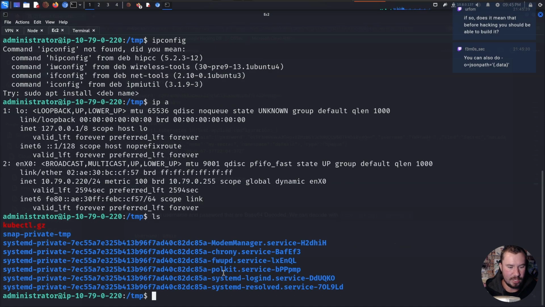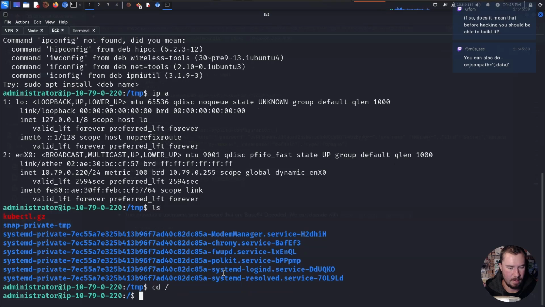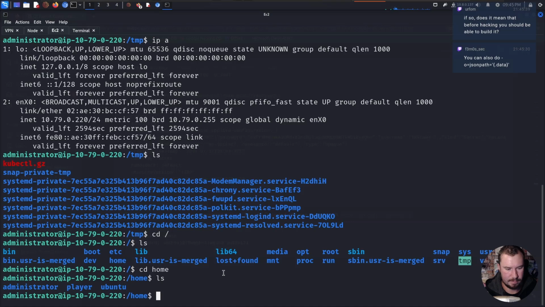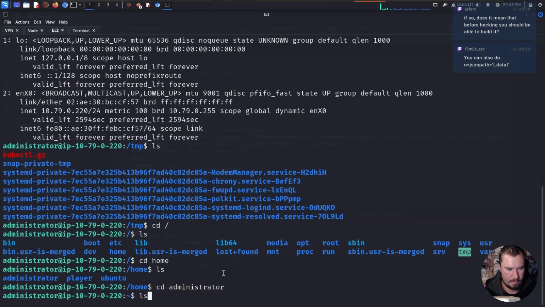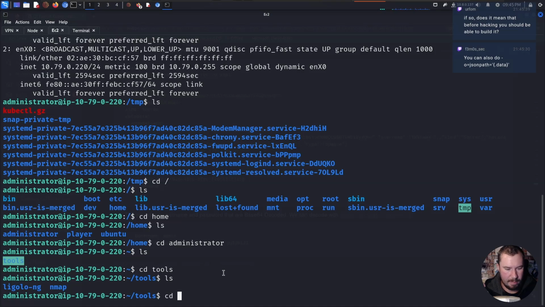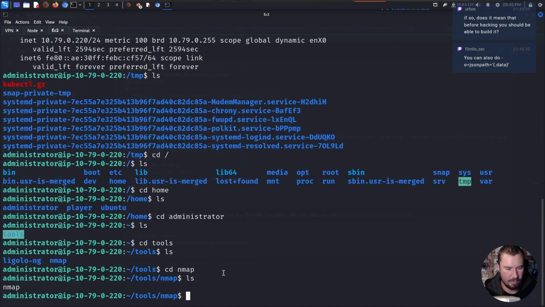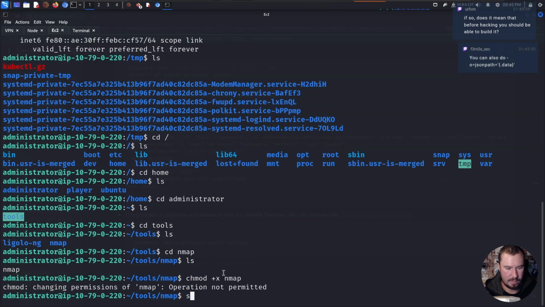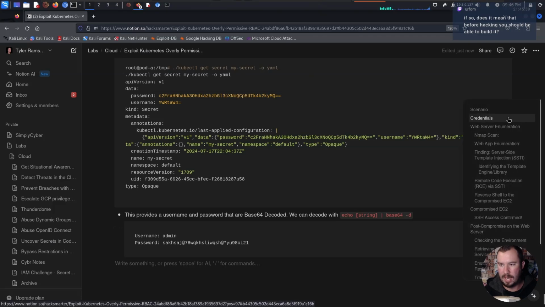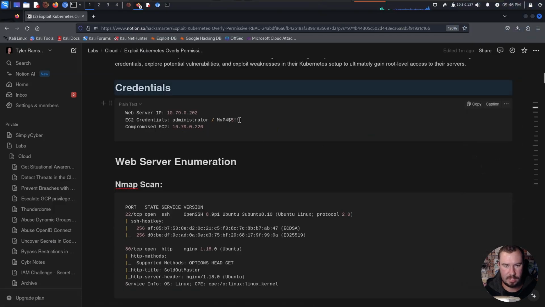But if we look over at our tools, was it here? Where was my tools at? There they are. We have our tools. We have Nmap here that they put on it for us, which is very nice of them, right? We could just make sure it works. Okay, not permitted. Yeah, right. I am root. You'll shut your mouth. I will decide what is permitted, not you. Jump back over to our credentials, grab our password.